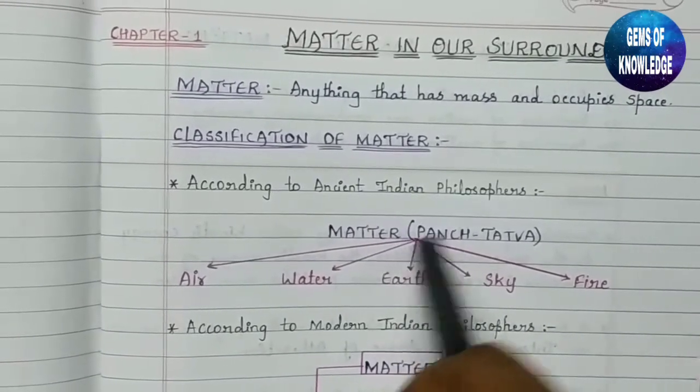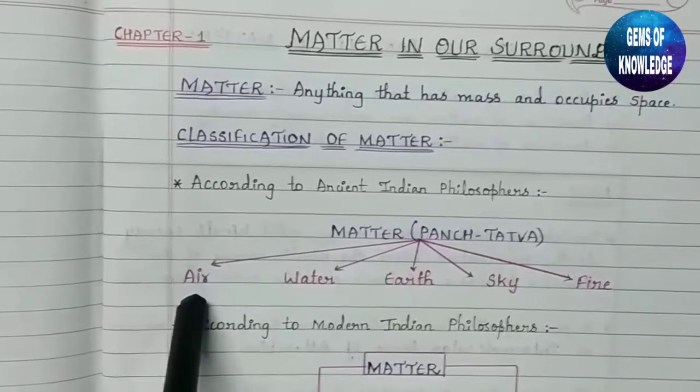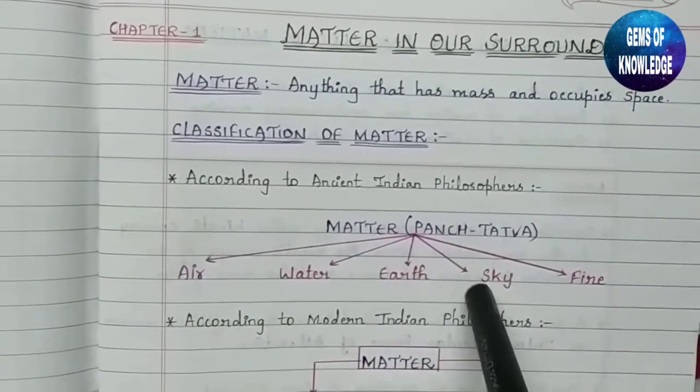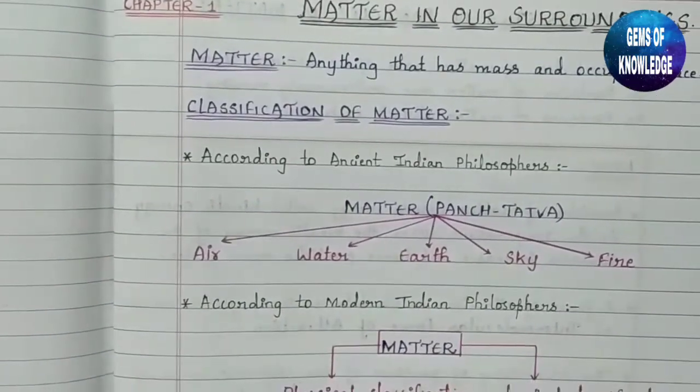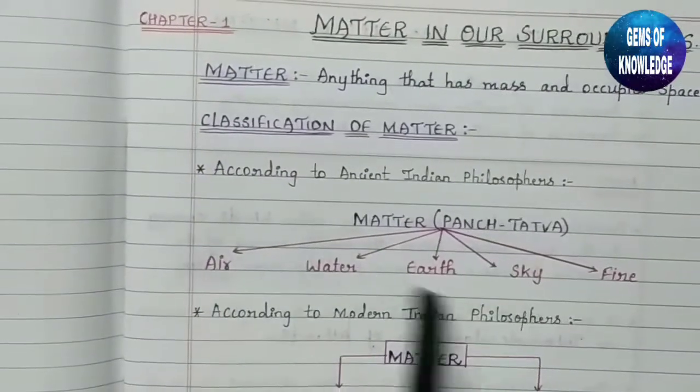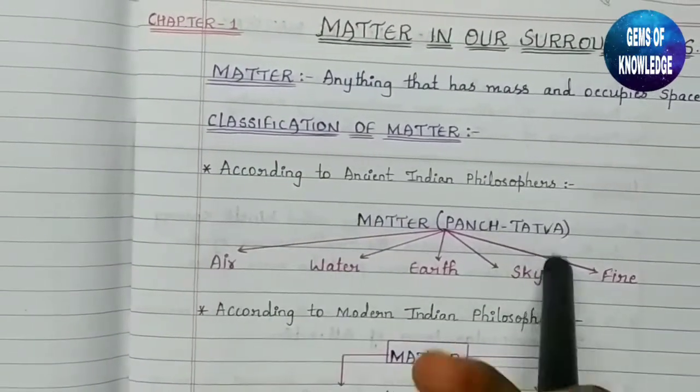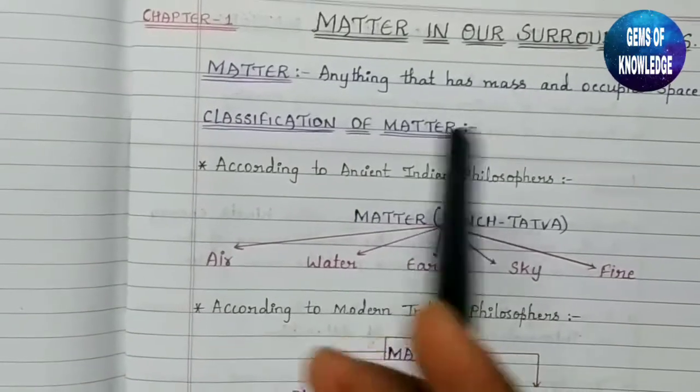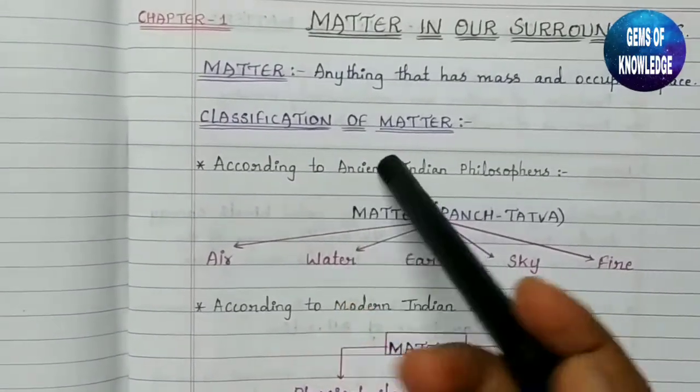What are those 5 pancha tattva? They are air, water, earth, sky and fire. Using all these 5, matter was formed. This was according to the ancient Indian philosophers.